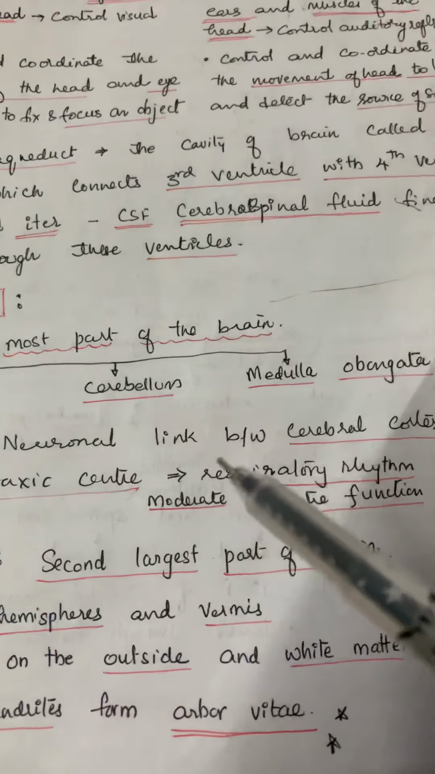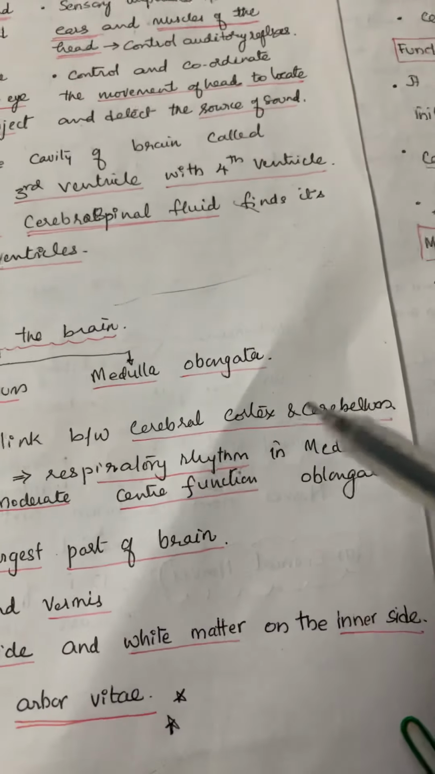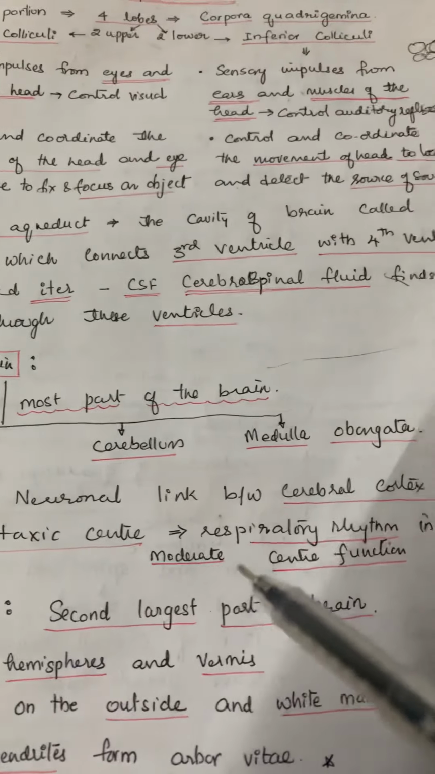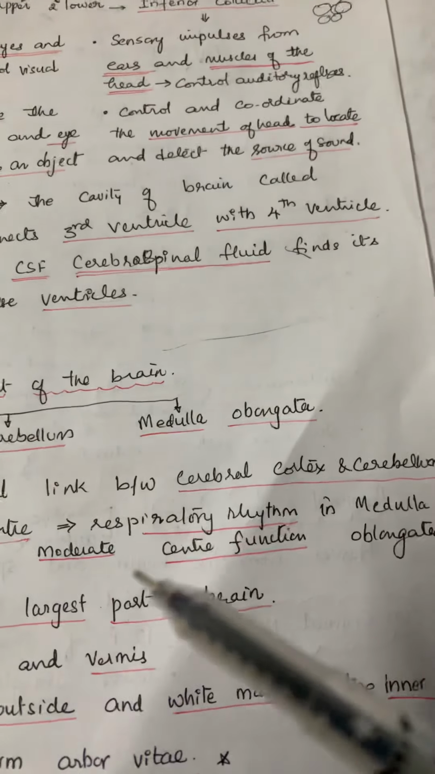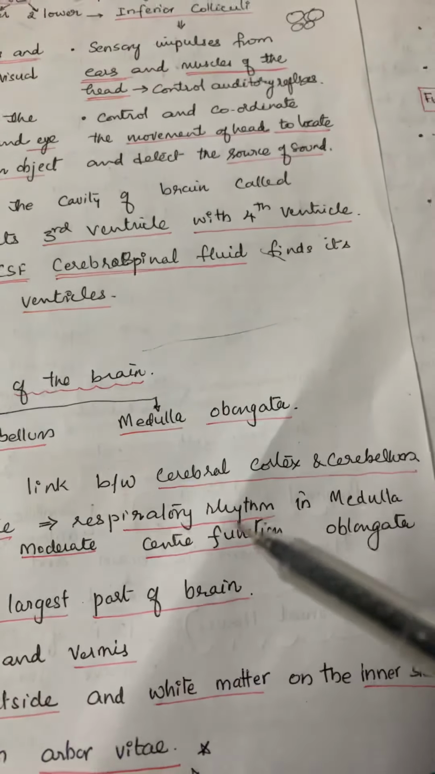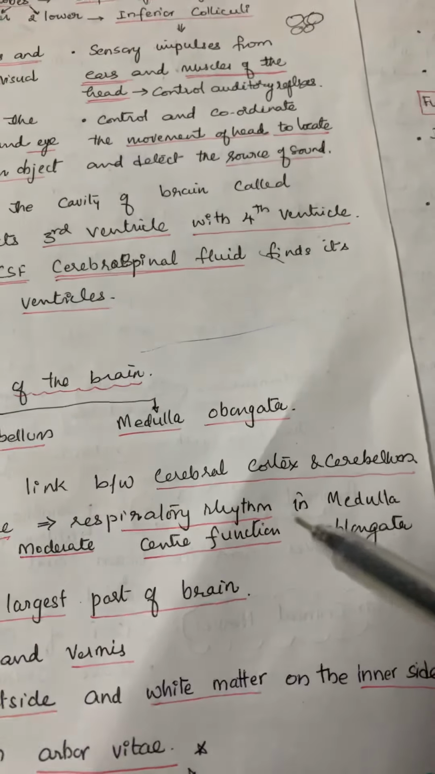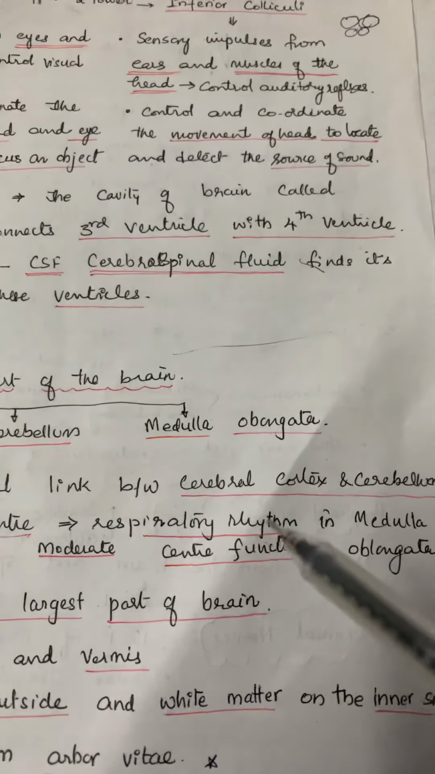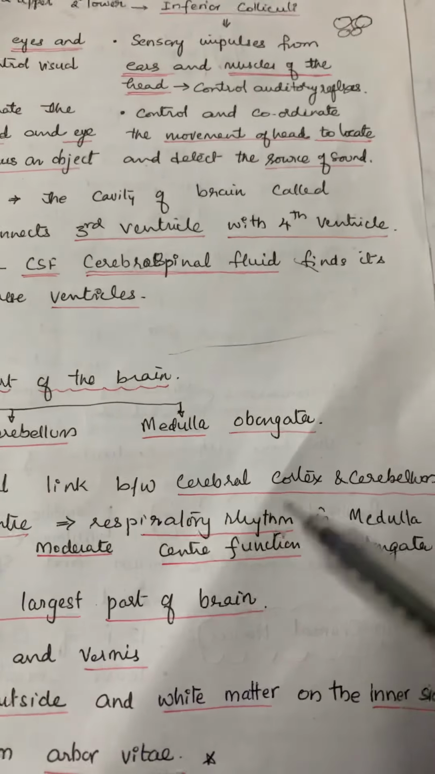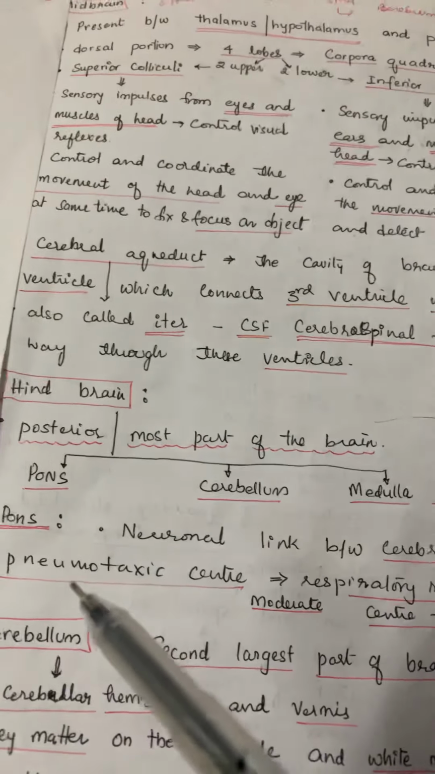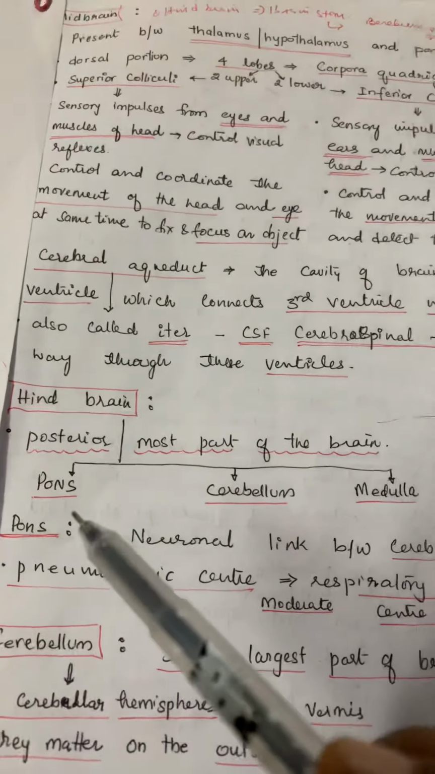Pons is the neuronal link between cerebral cortex and cerebellum. It has pneumotoxic center which modulates or moderates the respiratory rhythm center functioning in medulla oblongata. In medulla oblongata, the respiratory rhythm center is there. Its function is moderated by the pneumotoxic center which is present in the pons.